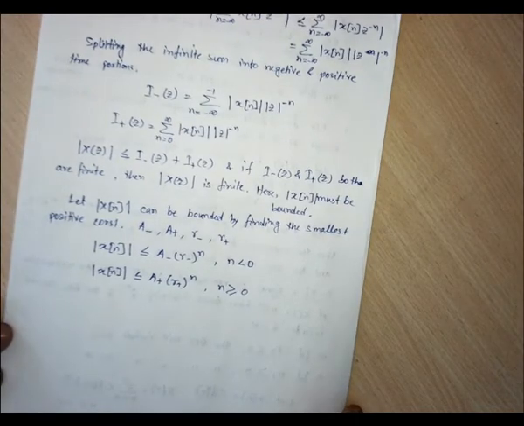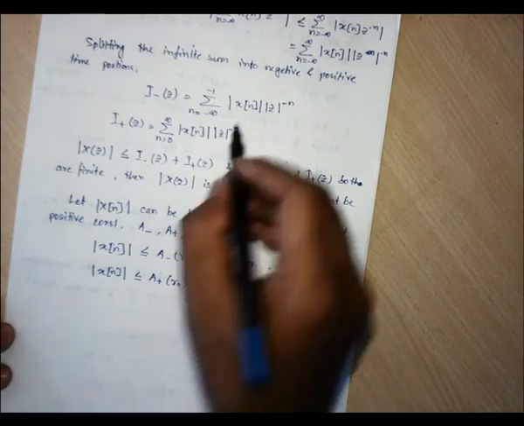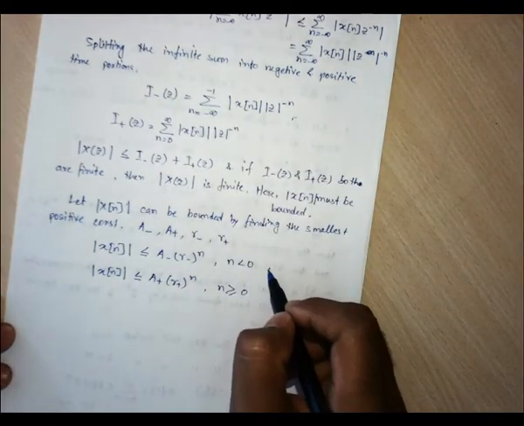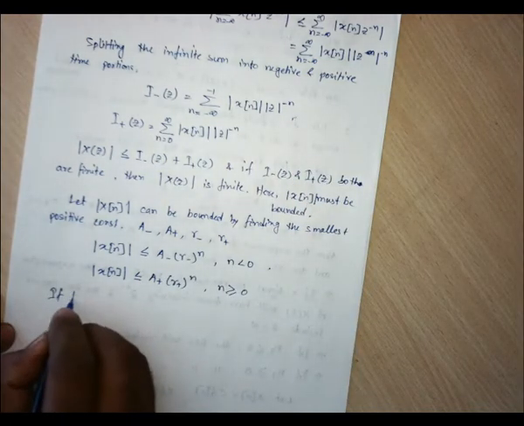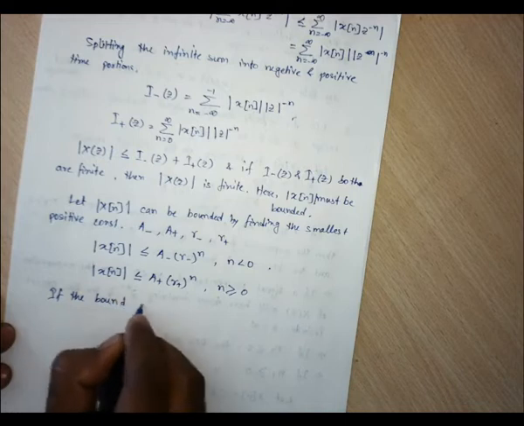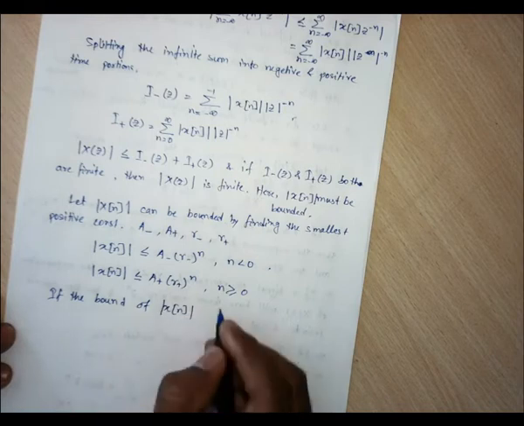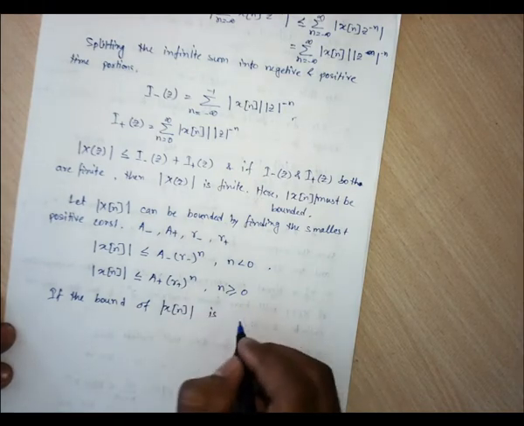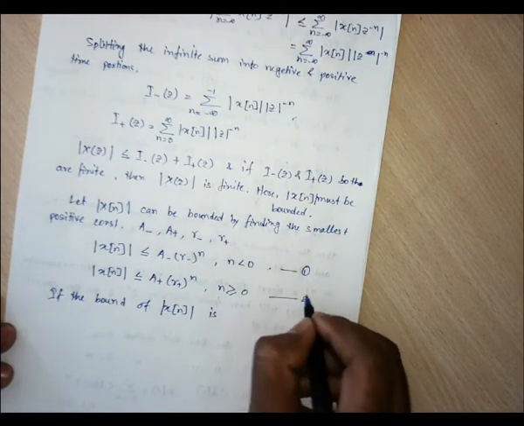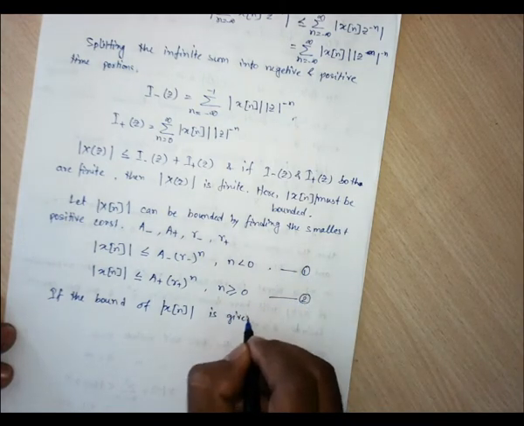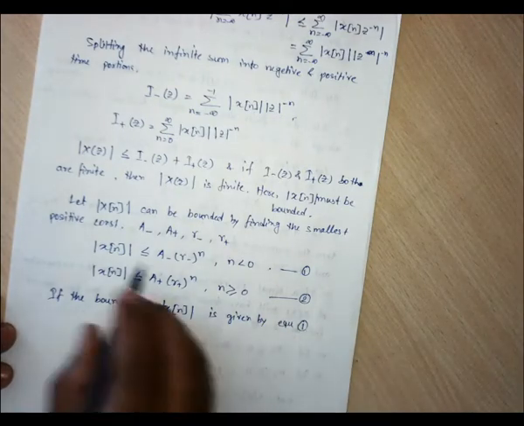So if we consider this bound, then what will be our I minus of z? For this left hand side, we need to consider this I minus of z. So if the bound of the magnitude of x[n] is given by, let us consider it as equation 1, and equation 2 is given by the right hand side, then what will be this I minus of z?